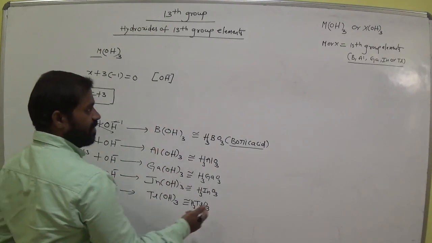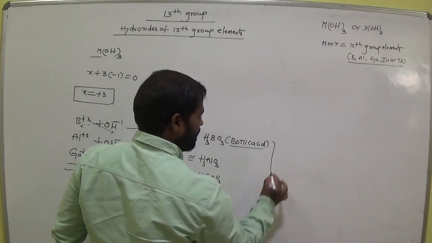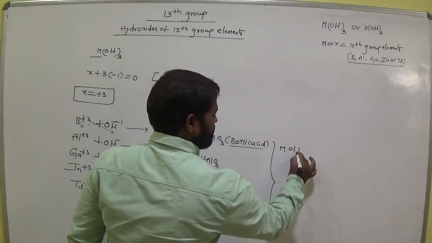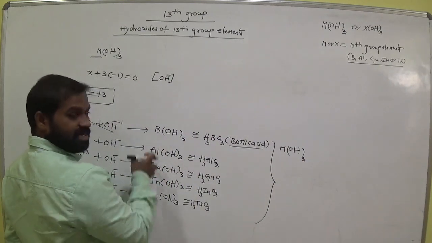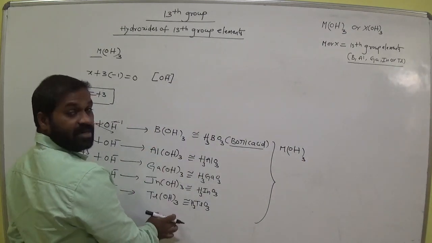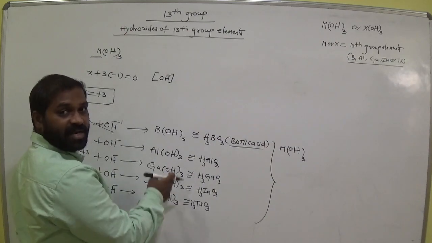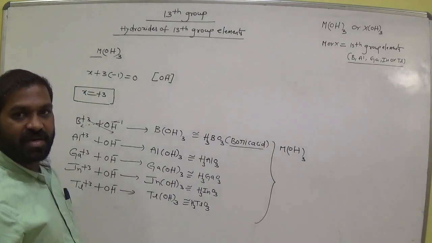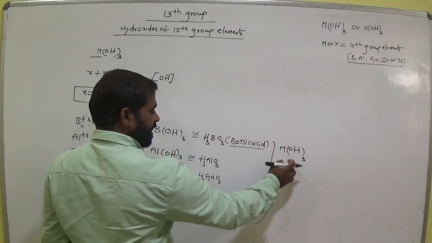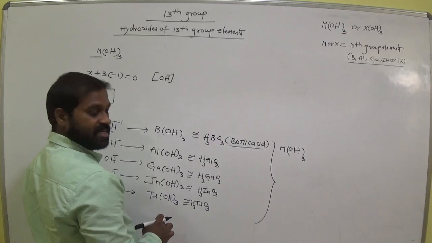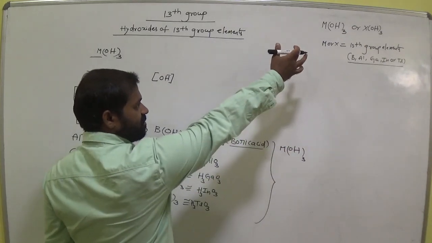Now these are in the form of MOH taken thrice, where M is 13th group element. OH taken thrice is common. Is it clear, all of you? MOH taken thrice where M is 13th group element. Is it clear? In this form. That already I told that.